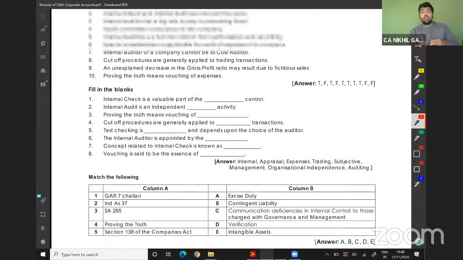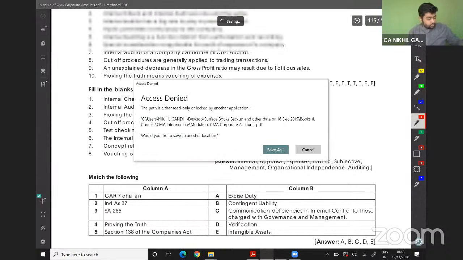I think we have concluded this. So we have concluded our portion, and I've covered all the important parts and all the difficult parts which I think you will face at the time of your revision and all.